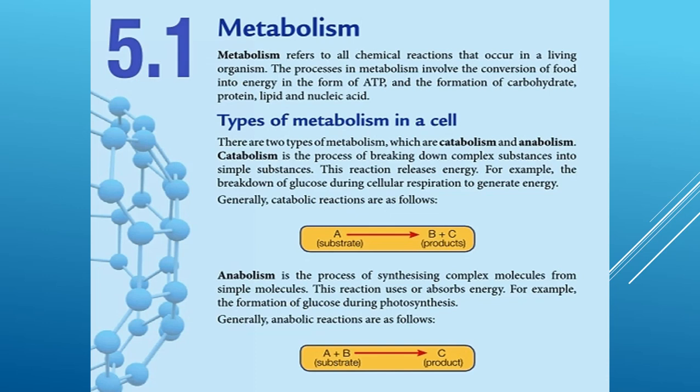Okay, what is metabolism? Metabolism refers to all chemical reactions that occur in a living organism. The process in metabolism involves the conversion of food into energy in the form of ATP and the formation of carbohydrate, protein, lipid, and nucleic acid. So, we have two types of metabolism, which are catabolism and anabolism. So what is catabolism and what is anabolism?